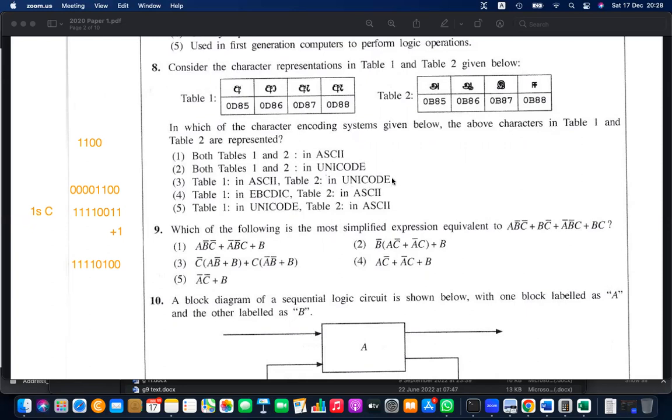ASCII supports only 7 bits. EBCDIC supports 8 bits. Extended Binary Coded Decimal Interchange Code. American Standard Code for Information Interchange. Unicode is a unique code for everything. This is how a unique code is given for everything.